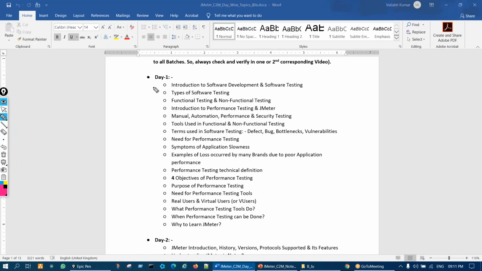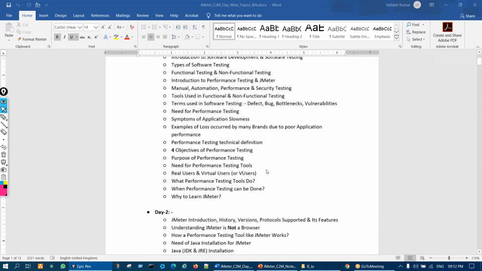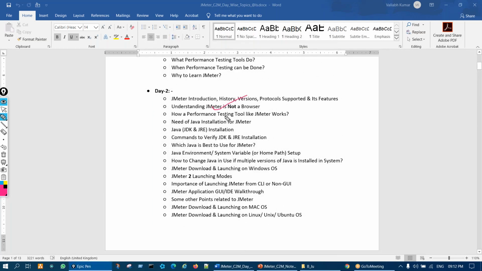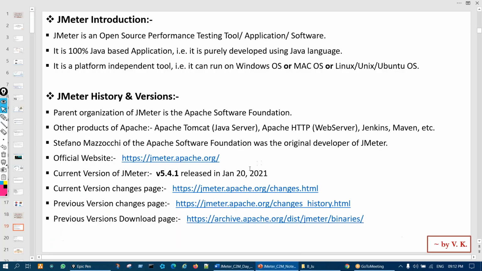So in day 1 or demo 1, we discussed what is performance testing and what is JMeter, and a few of these points, correct? Why we learn JMeter and other things. Now today we'll talk about these topics, like in introduction, understanding JMeter, browser installation, and some stuff related to that, right? So that is the thing. So starting with the introduction.